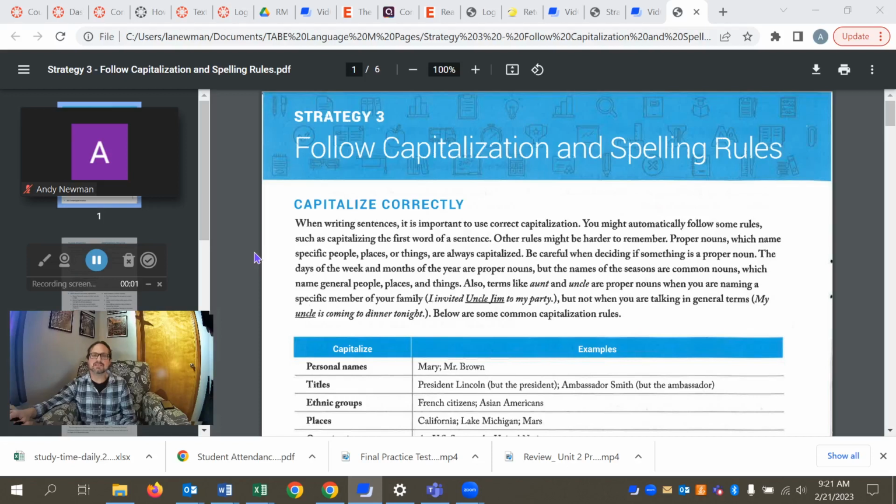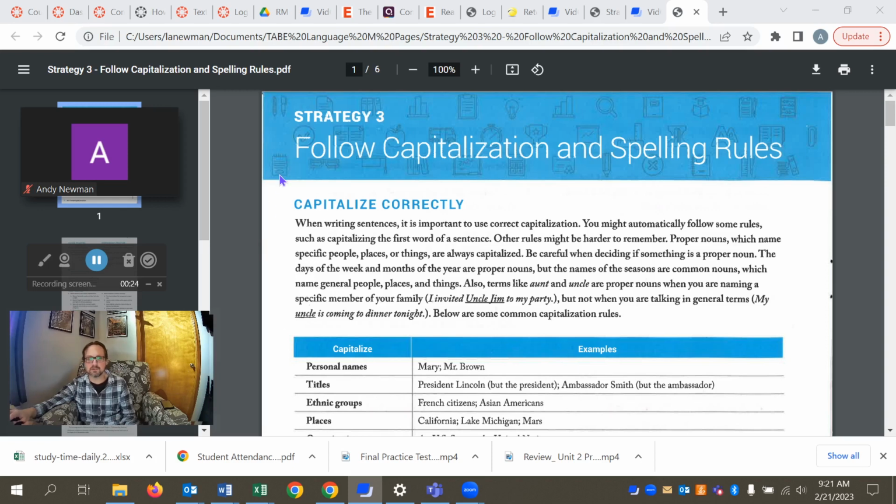All right, welcome to Strategy 3 of TABE Language M. As always, make sure you have the paper copy of the book with you. We'll be working through this lesson together. And of course, also as always, if you don't have the paper copy of the book, you can navigate to Files and then the TABE Language M pages and open the digital scan to follow along with us.